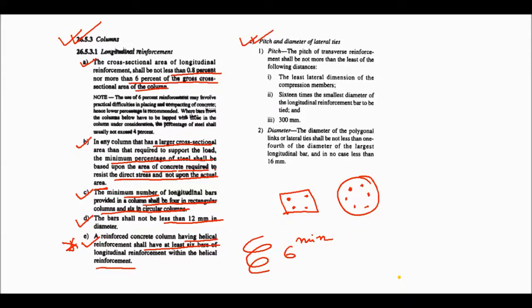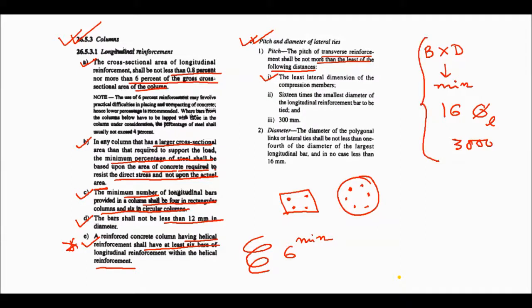Now the pitch and diameter of the lateral tie. Pitch of the transverse reinforcement shall be not more than the least of the following: the least lateral dimension, suppose B by D is the column, 16 times the smallest diameter of the longitudinal reinforcement, and 300 mm. So minimum of these should be the pitch.